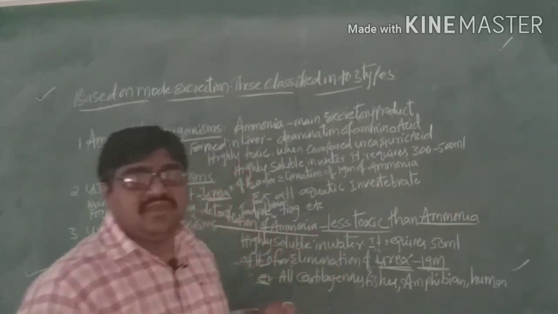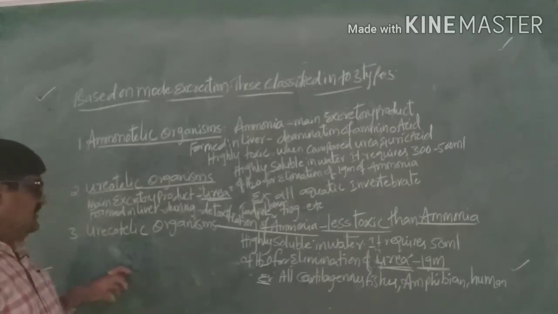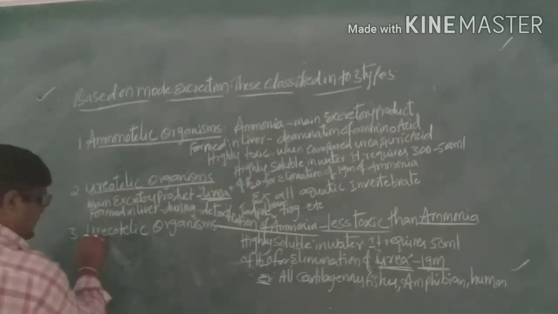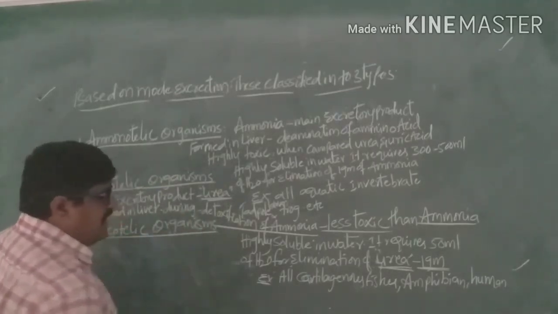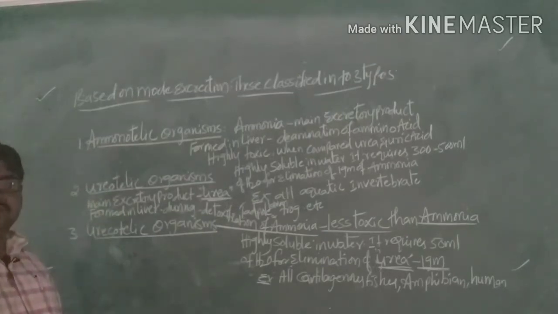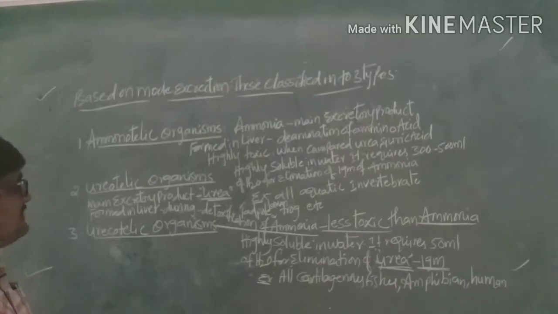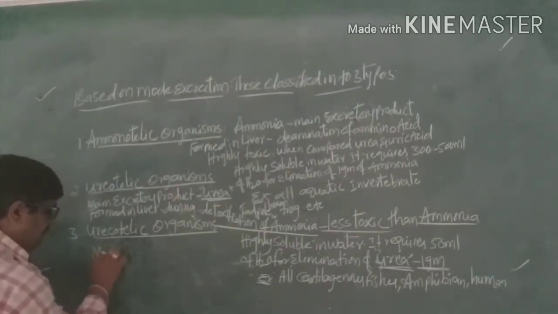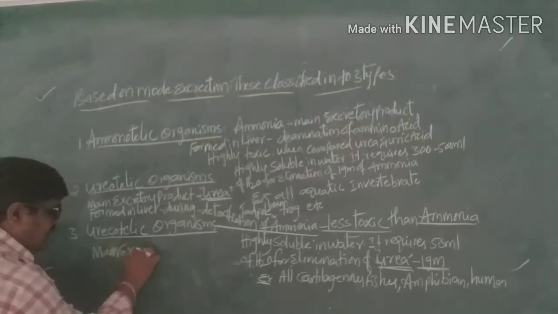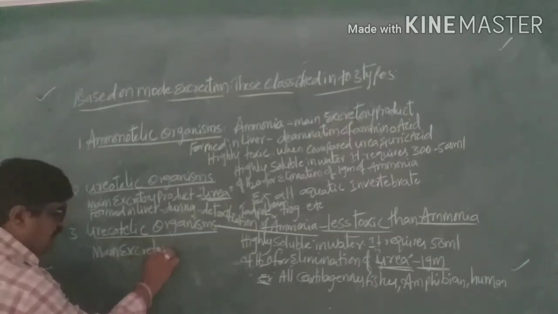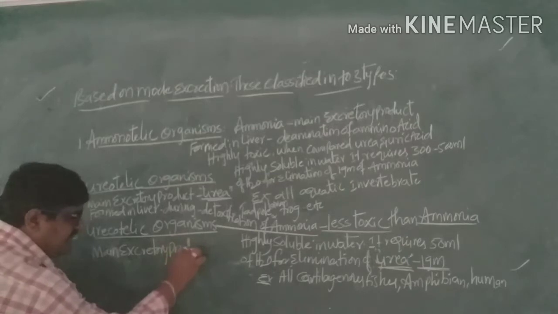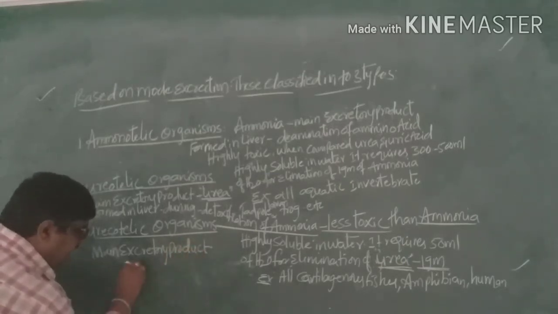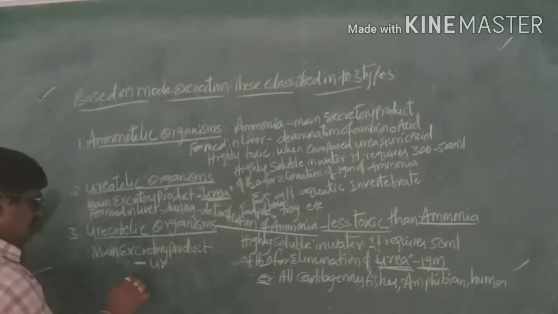Next, coming to the last one, we can call it uricotelic organisms. Here the main excretory product is in the form of uric acid.